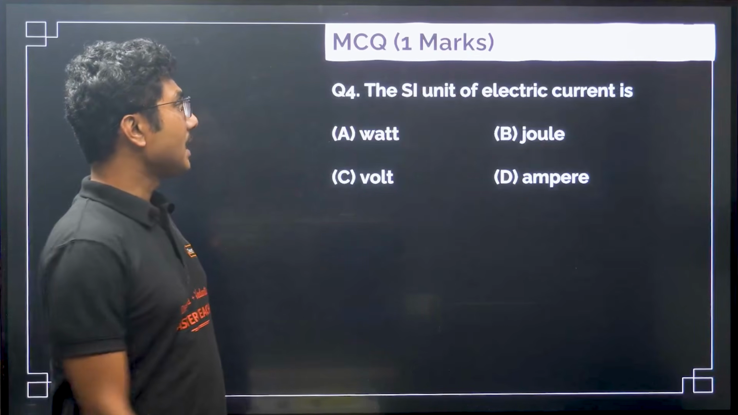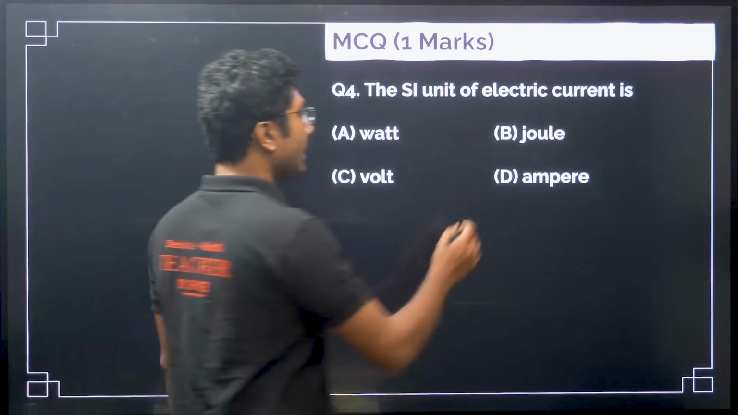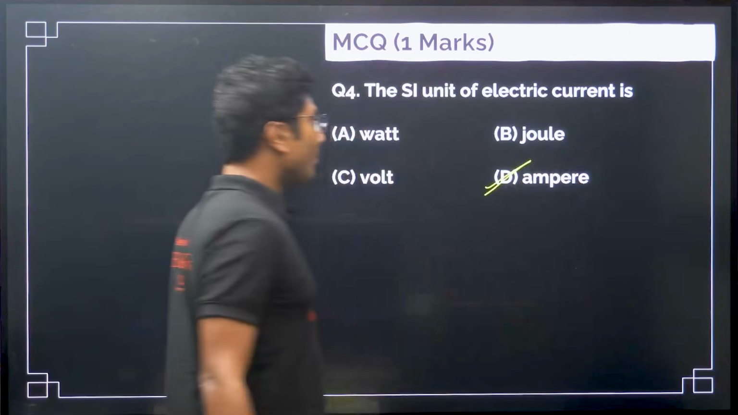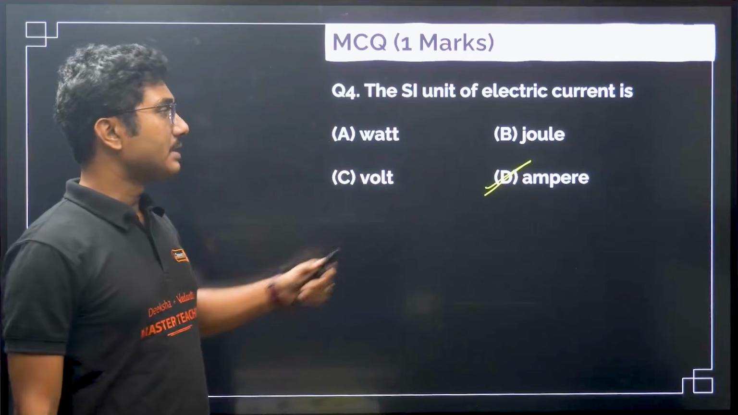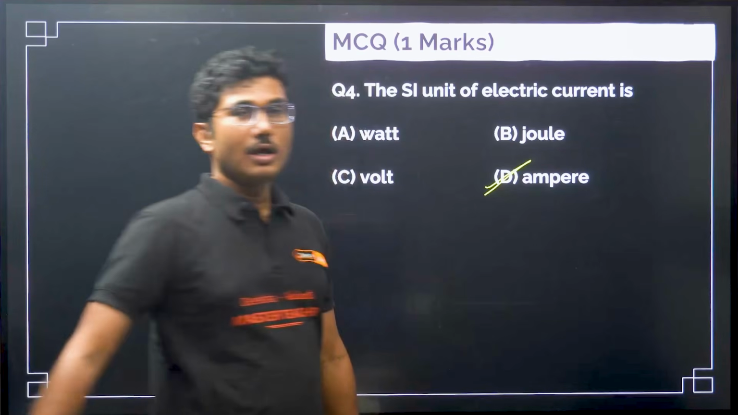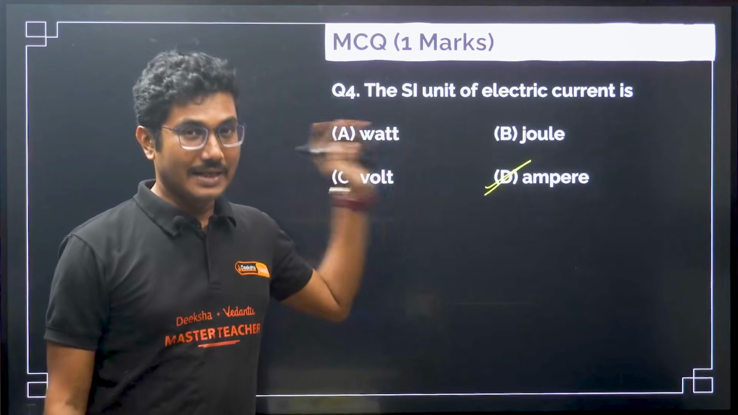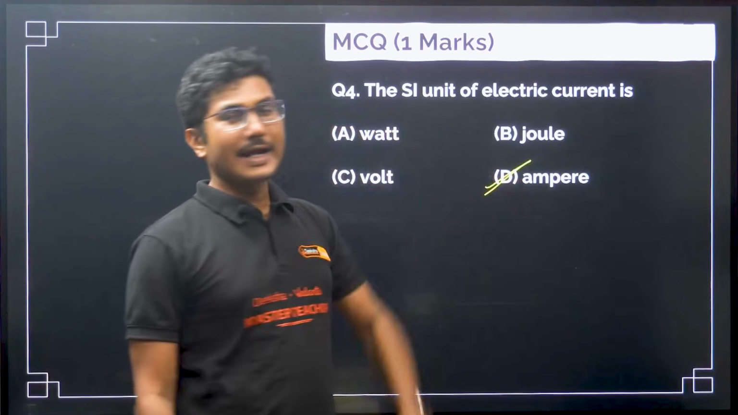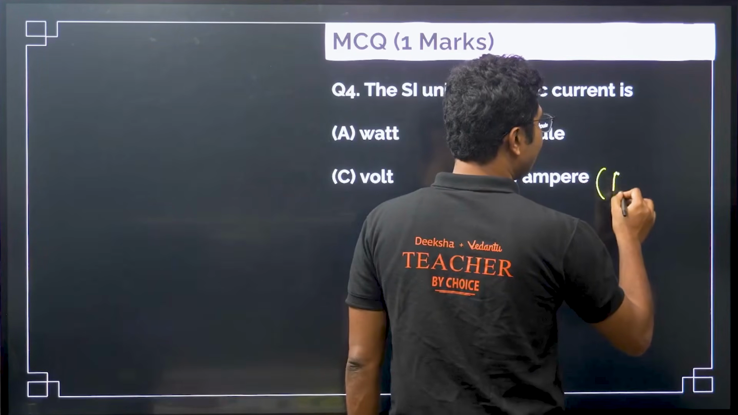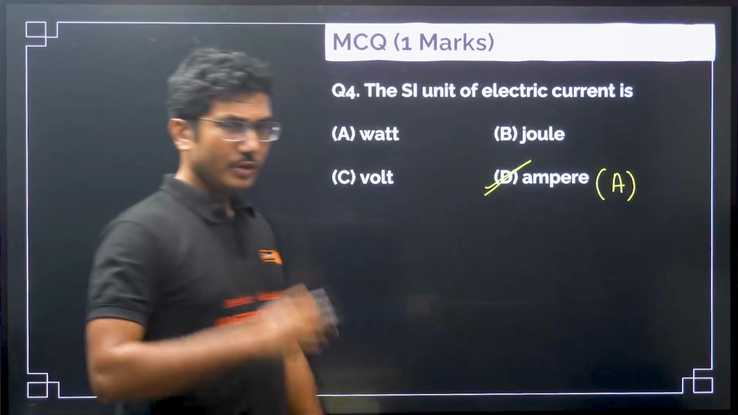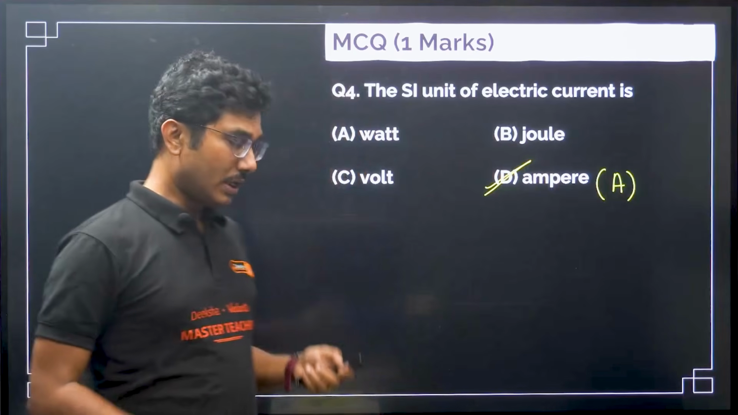Next, the SI unit of electric current is ampere, right? Don't get confused, it is ampere, not watt, not joule, not volt, it's only ampere. Okay, you have to be careful with the small a in ampere. If you write a capital A, that is the name of a person, and small a is the unit of current. Its symbol is capital A, but when you write the complete word ampere, a should be a small letter.